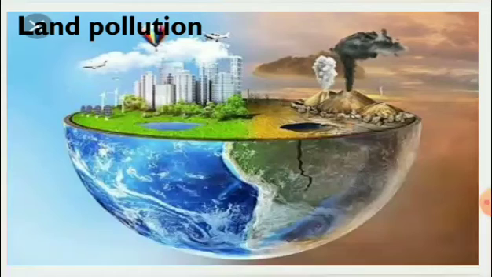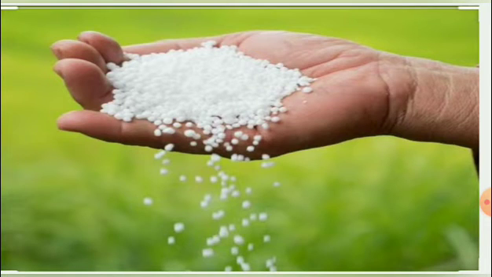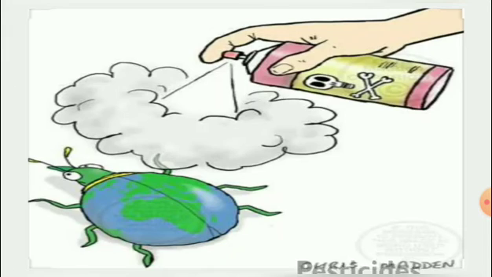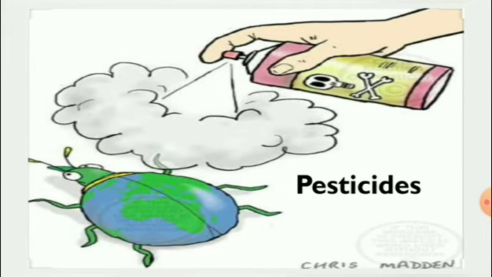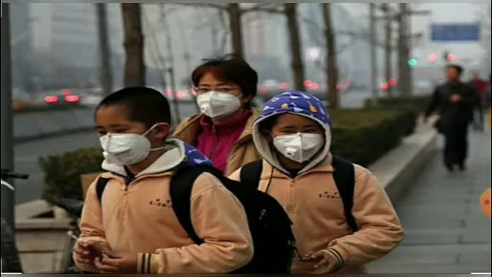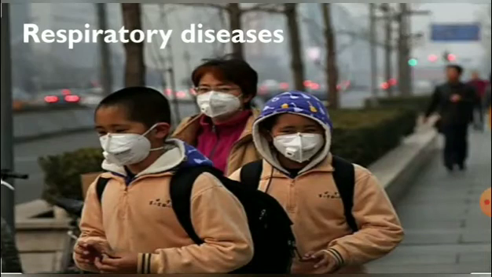Next, we move to land pollution. What are the chemical substances responsible for the land pollution? Fertilizer like urea, herbicides, pesticides. These are the chemical substances responsible for the land pollution. Effects of land pollution. Spoilage of land. Respiratory diseases. These are the effects of land pollution.